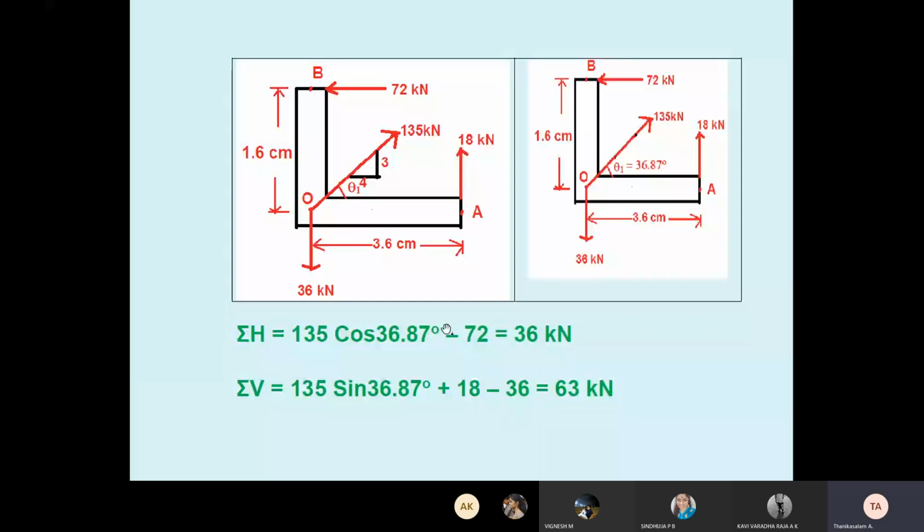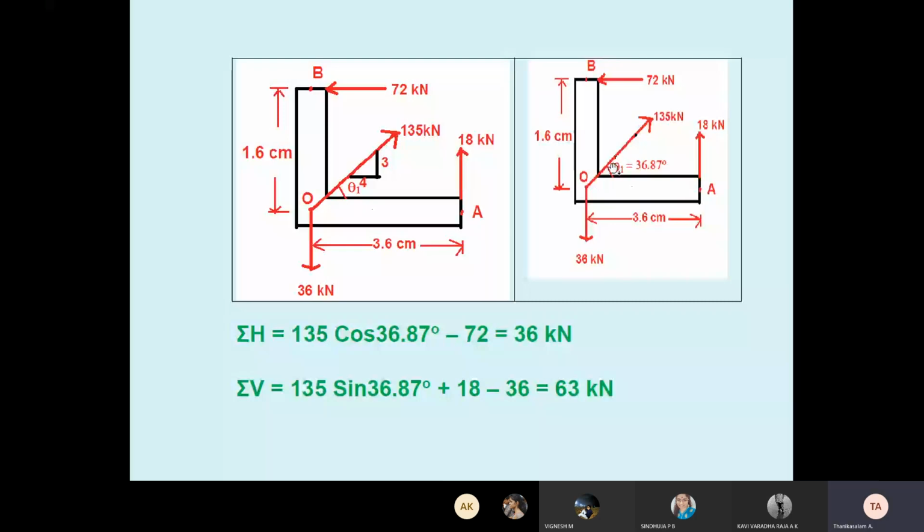Then the 135, no, is in the first quadrant. Understand, students, first quadrant, theta given 36.87. What is the horizontal component? 135 cos 36.87. In a single step, I am writing all horizontal forces. Here 4 forces are acting. Which forces are in the horizontal direction? Only consider those, don't consider all the forces. 36 is vertical downward, 18 vertical upward. Only the 72 is in the left side X direction. Therefore minus. Why minus? It goes to the left side. Whenever you resolve, you must consider whether plus or minus, cos or sine.